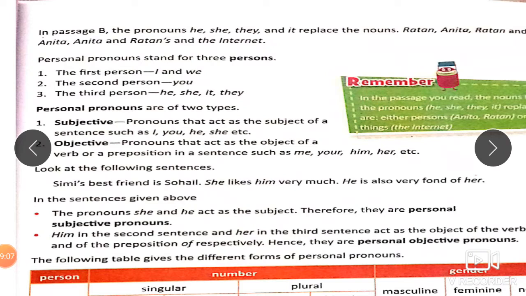Leave out those. Apart from this, most of the sentences have a subject. These subjects can be direct nouns or they can be pronouns also. In those cases, these pronouns become subjective personal pronouns. And in sentences which have objects, if the object is a pronoun, that becomes a personal objective pronoun.